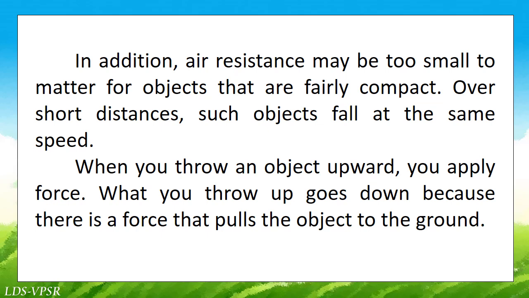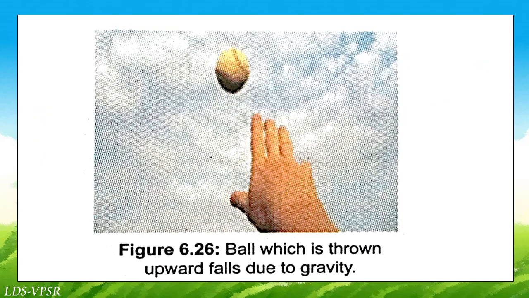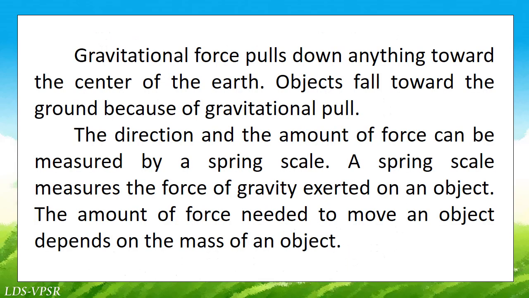When you throw an object upward, you apply force. What you throw up goes down because there is a force that pulls the object to the ground. Figure 6.26 shows a ball which is thrown upward falls due to gravity. Gravitational force pulls down anything toward the center of the earth. Objects fall toward the ground because of gravitational pull.